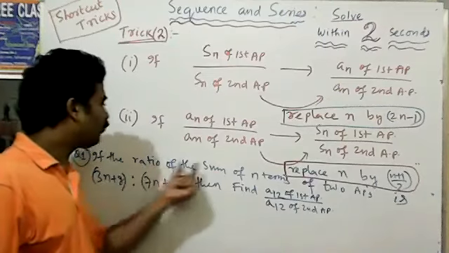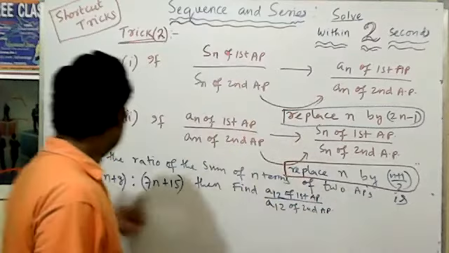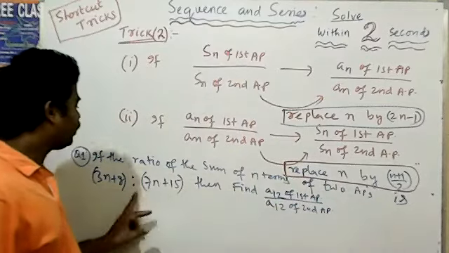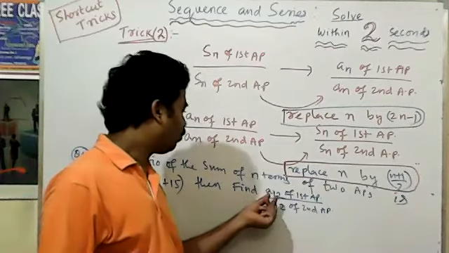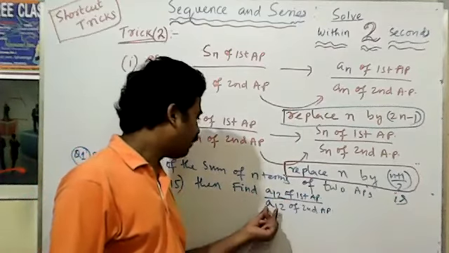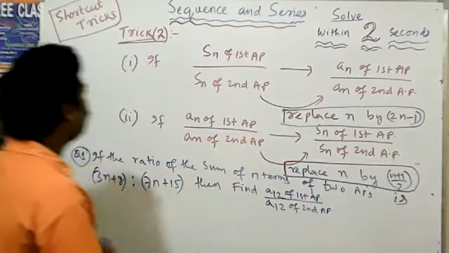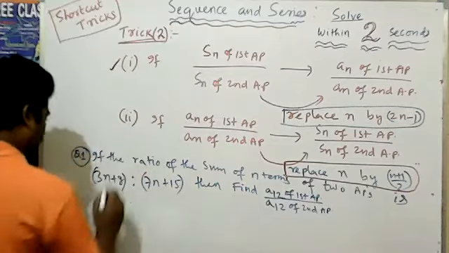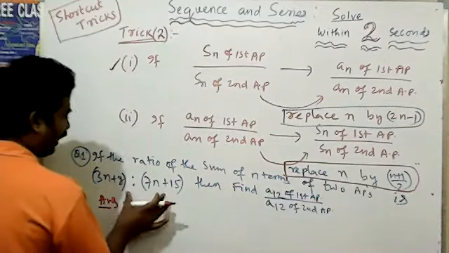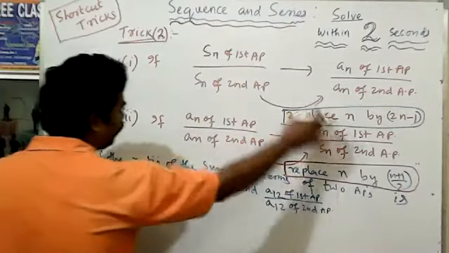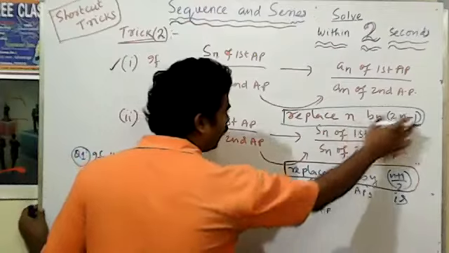If the ratio of the sum of n terms of two APs is 3n plus 8 is to 7n plus 15, then find the 12th term of the first AP and the 12th term of the second AP. What result comes by using this technique? Here the ratio of Sn is given, so in the place of n we have to put 2n minus 1.